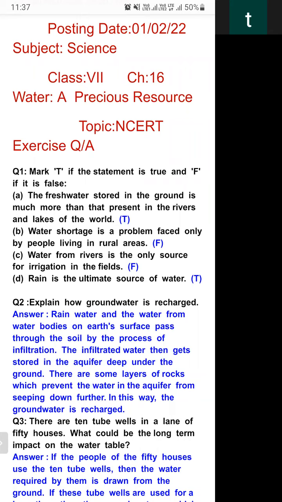D. Rain is the ultimate source of water. Yes, it is true. Most of the water we get is from rain. That is the ultimate source of water. In the same way that the sun is the ultimate source of energy, where most of our energy comes from, and we have other sources too, like heat energy and light energy, but the main source is the sun. In the same way, in the case of water, rain is the ultimate source of water. The maximum water we get is rainwater. It is a true statement.